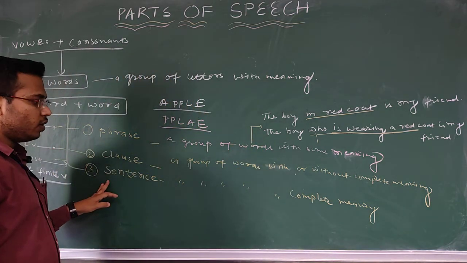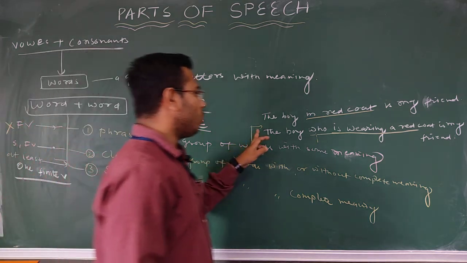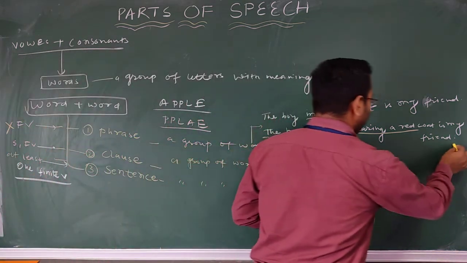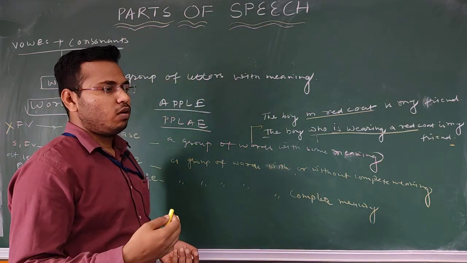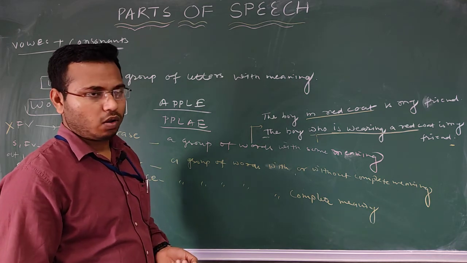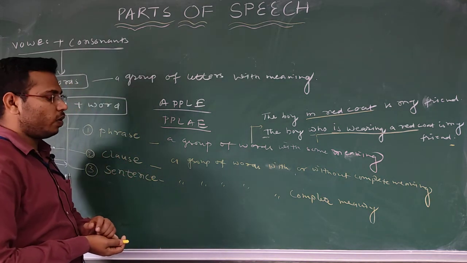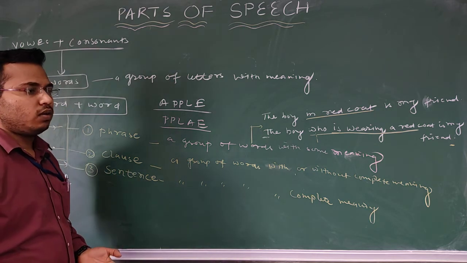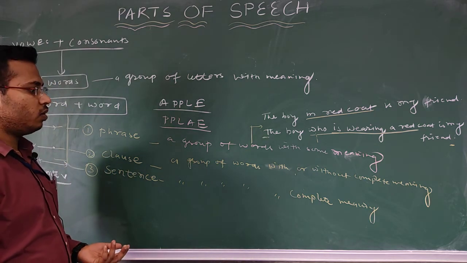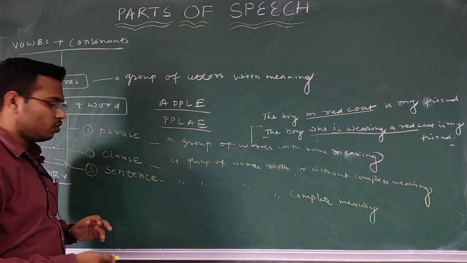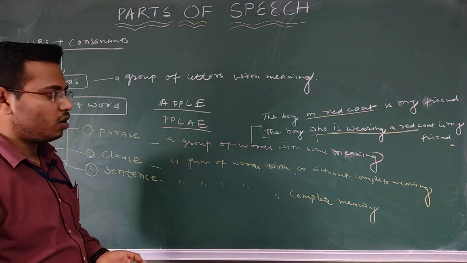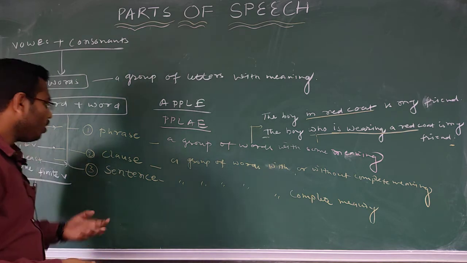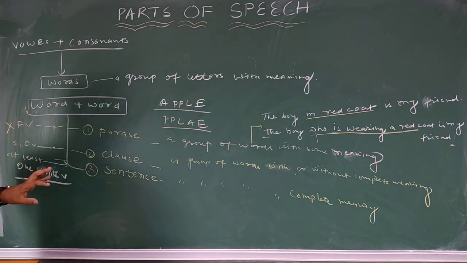So third we have sentence. Sentence means complete meaning. So from here to the last we can say this is a sentence, in which there is possibility of one or more finite verbs, one or more subjects. Basically, we are all aware that a sentence gives complete meaning, it is complete in itself, right? We start any sentence with a capital letter and give a full stop, and other marks of punctuation would be there. So this is the basic thing, and after that we will go on to parts of speech.